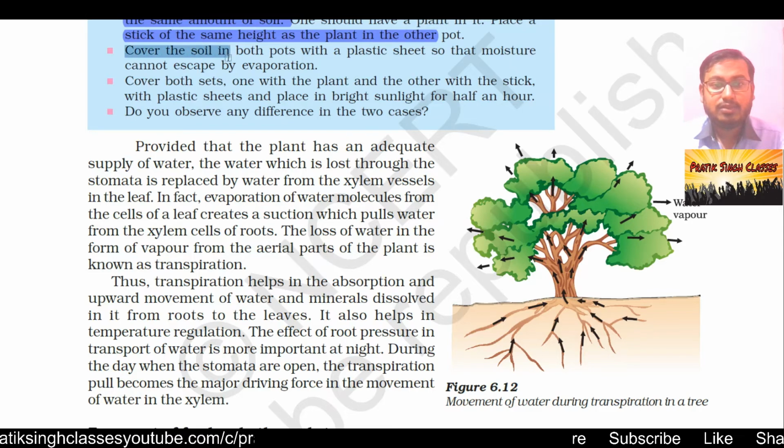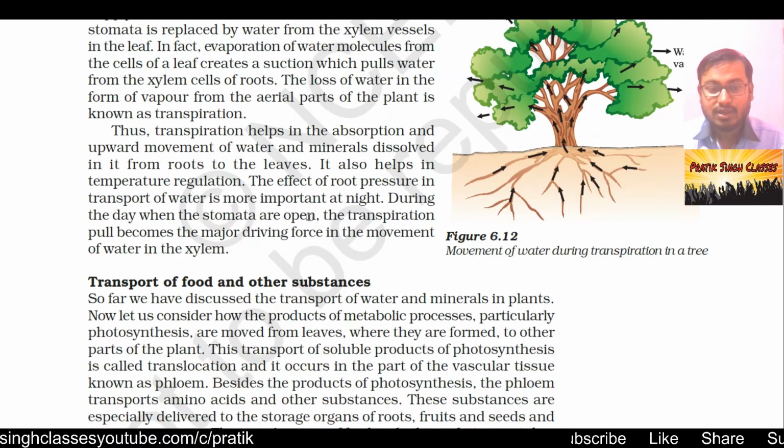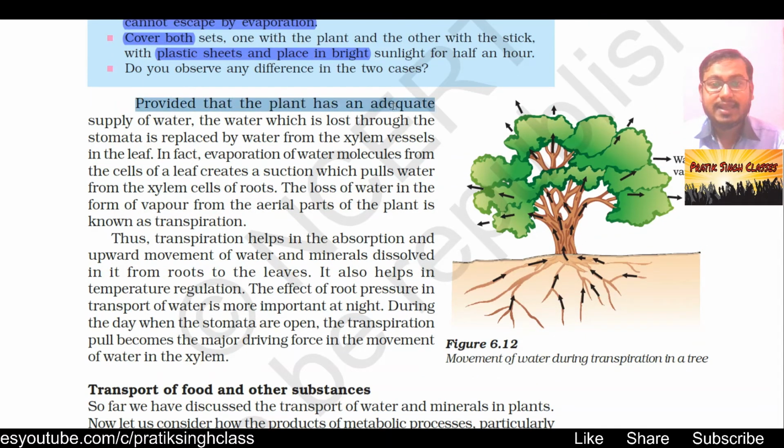So let us see what is given here. Cover the soil in both pots with a plastic sheet so that the moisture cannot escape by evaporation. Cover both, one with the plant and the other with a stick, with plastic sheets and place in bright sunlight for half an hour. Do you observe any difference in the two cases? Provided that the plant has an adequate supply of water, the water which is lost through the stomata is replaced by water from the xylem vessels in the leaf.